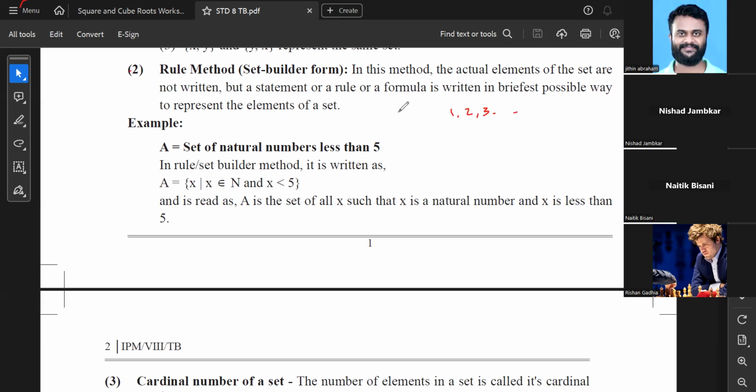For example, if someone asked whatever numbers are less than 5, sorry, not less than 5. Tell me what are the numbers less than 5. So if you are creating a set, you would have literally written 1, 2, 3, 4, 5. And if someone asked for the numbers between 0 and 5, I would have written 1, 2, 3, 4, 5 and closed the brace bracket. But this is another method where we are not going to write the actual elements, but we will be writing a statement or a rule or a formula which will give a hint of what is there inside.